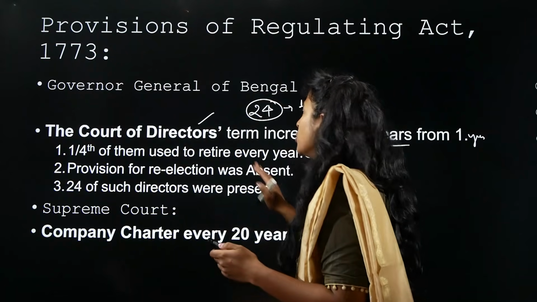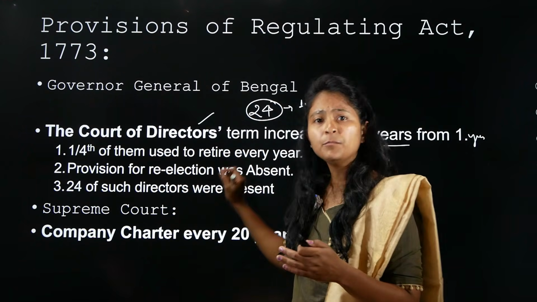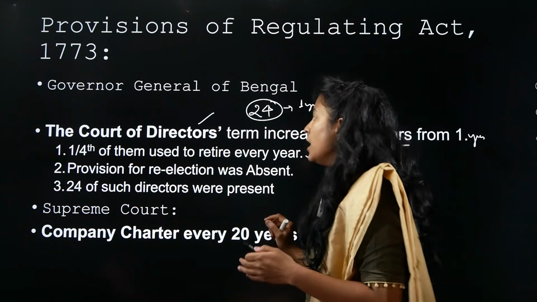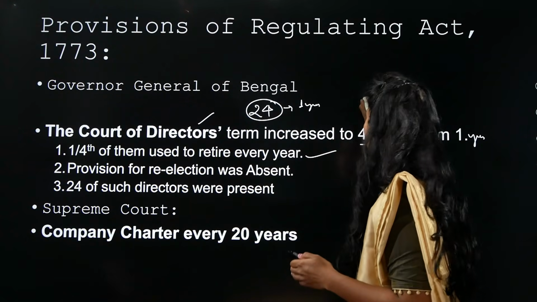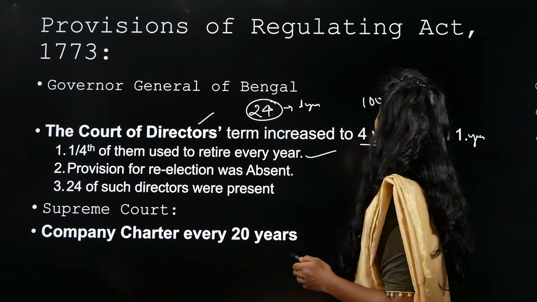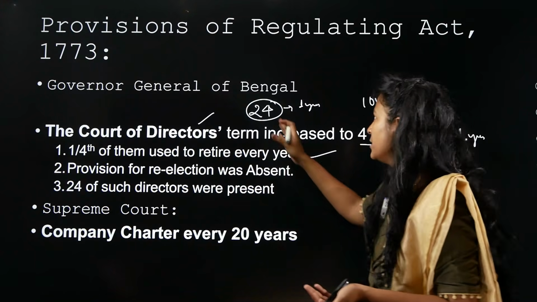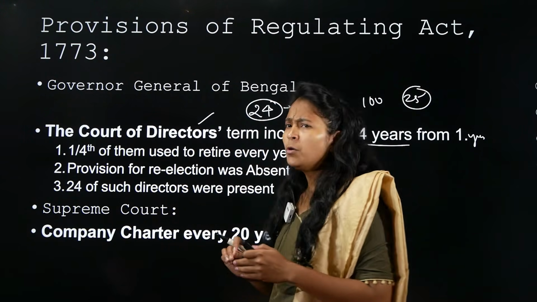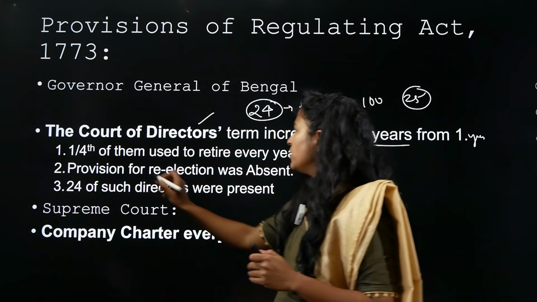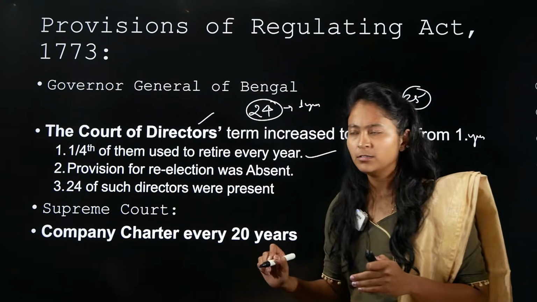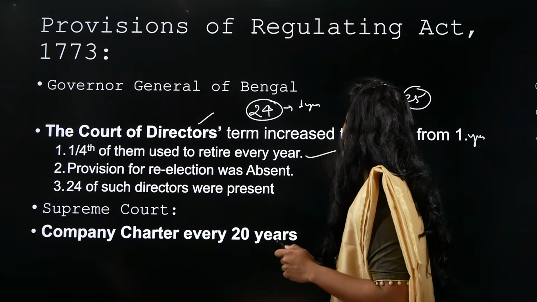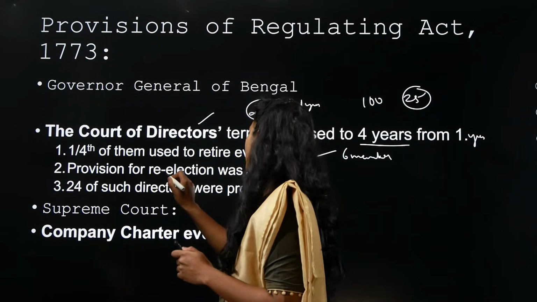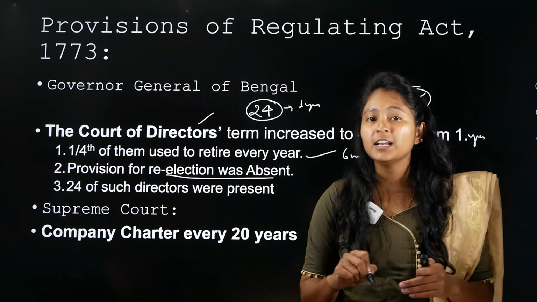That means the Court of Directors, who are 24 in number, will be in power for how many years? 4 years. But 1/4 of them, if there are 100, 25 of them, but they are not 100, they are how many? They are 24. That means around 6 of them are going to retire every year. So around 6 members will retire every year. But there is a provision of re-election. Now, the provision of re-election was absent.